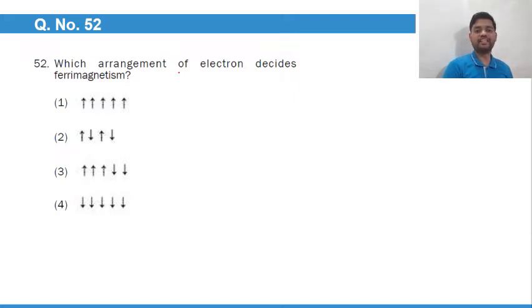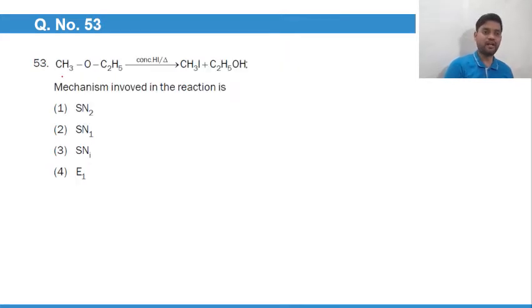52, which arrangement of electron decides ferrimagnetism? Ferrimagnetism is the haphazard arrangement of electrons. The first one and the last one are in proper, symmetric arrangement, so it is ferromagnetic. The second one is antiferromagnetic because it is an alternate arrangement, up down up down, so it gets cancelled out. We'll go with option number 3, a haphazard arrangement, 3 up 2 down. There is no pattern over here, so we'll go with ferrimagnetism. Option number 3 will be the best answer.